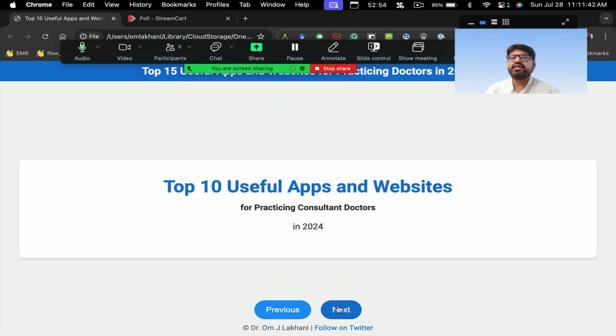So let's start with the first 10 apps that are available to you. These are commercial apps, available in commercial use and available on most of the websites. So these are not something under development. These are already there, production-ready apps that are around.